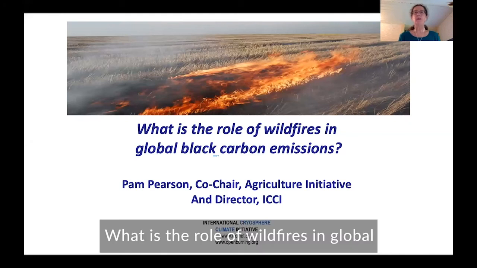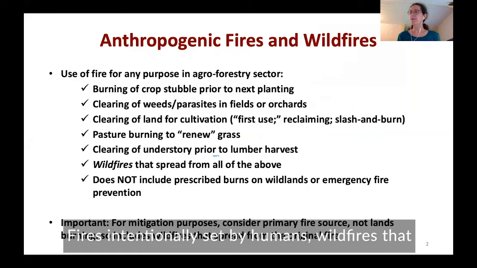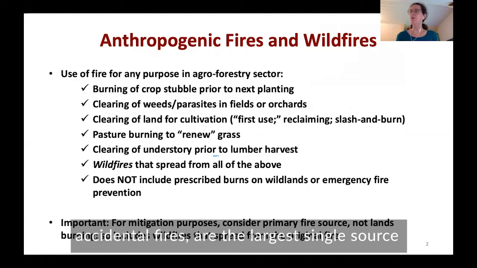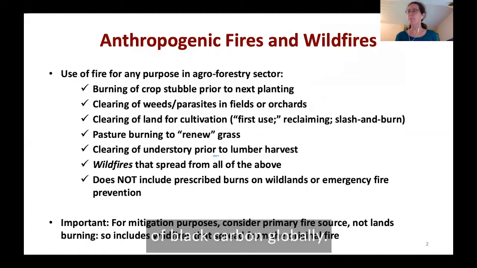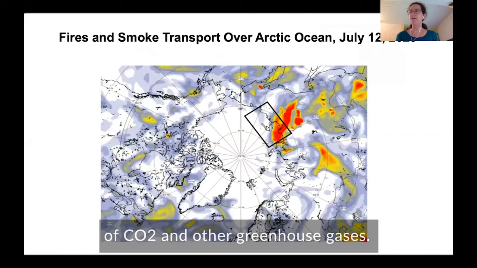What is the role of wildfires in global black carbon emissions? Fires intentionally set by humans, wildfires that spread from human-set fires, as well as accidental fires, are the largest single source of black carbon globally. These fires also release large amounts of CO2 and other greenhouse gases.